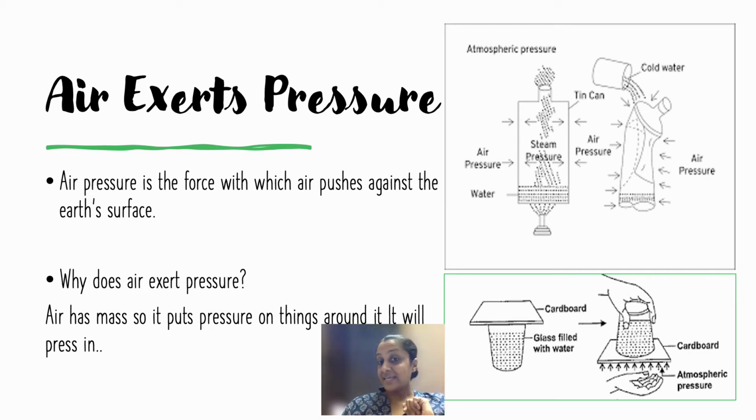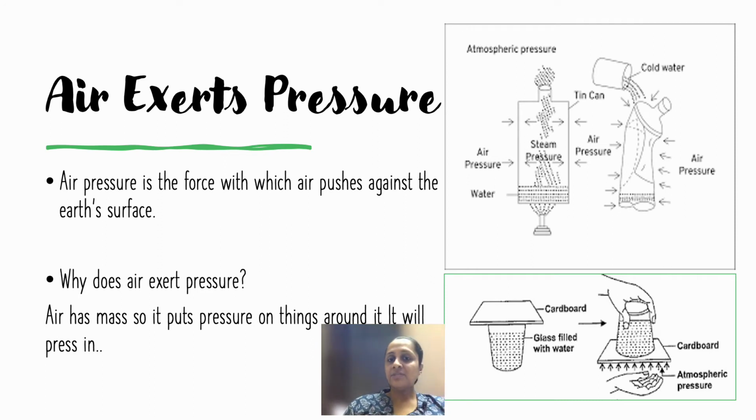First, we'll see the second experiment, which is very easy. You must have done it also, and we can do it right now. You take a glass full of water, take a cardboard, and just slide it up like this. When it is sliding up, there is some air in the glass, plus there is obviously air in the atmosphere. The air from the atmosphere is going to exert the pressure on the cardboard. And when you reverse it like this, the cardboard is not going to fall down. It is not going to move.